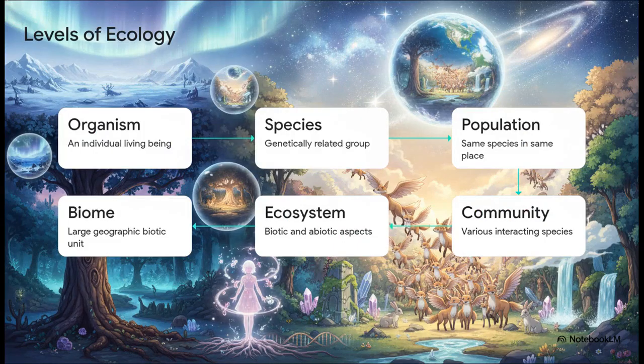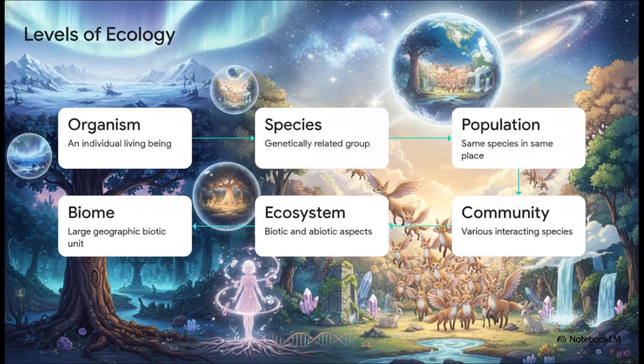Okay, section 4, the ecological hierarchy. Let's zoom out a bit and see how all this life is actually organized. It builds up kind of like a giant set of nesting dolls. At the very base, you have the organism, one single living being. A group of those genetically related interbreeding organisms makes up a species. Put members of that same species together in the same place and time, that's a population.